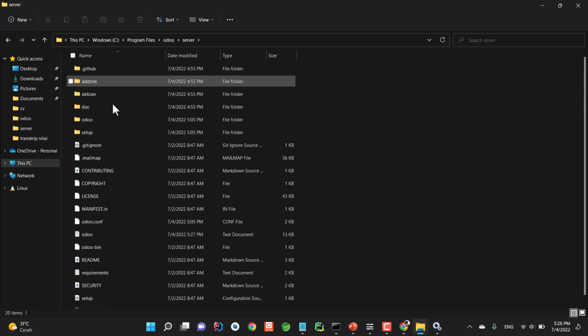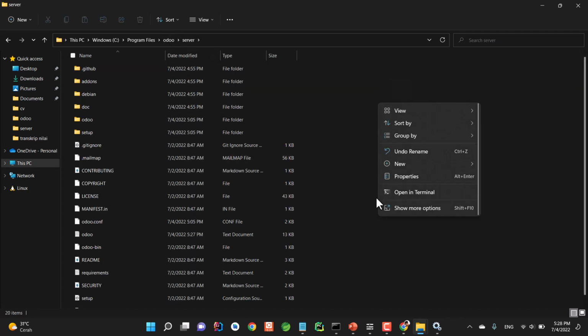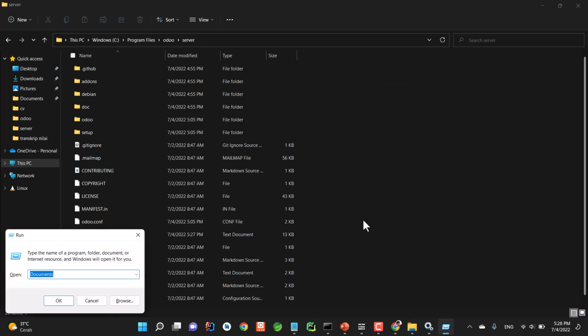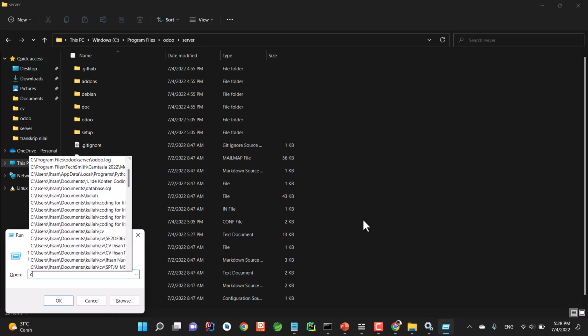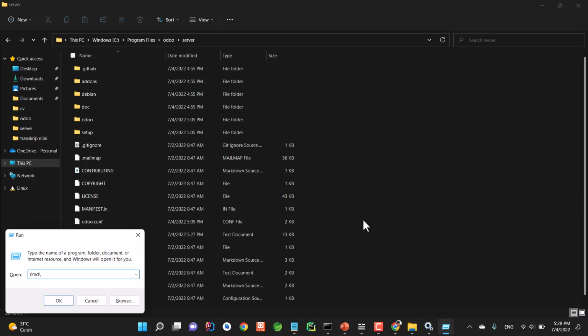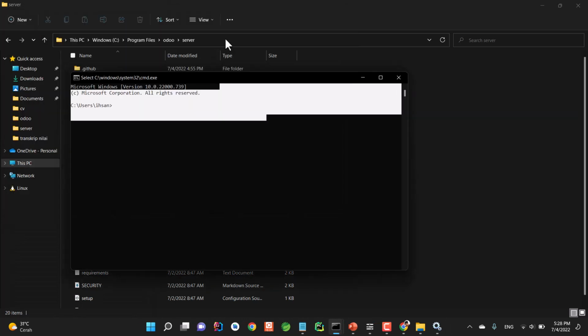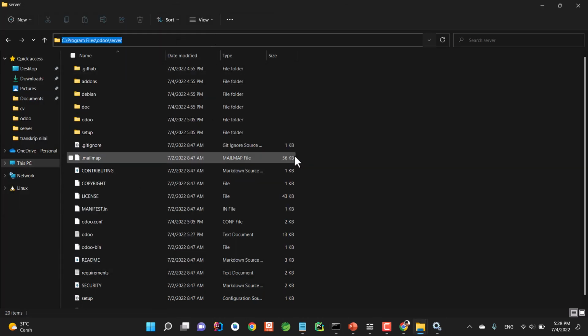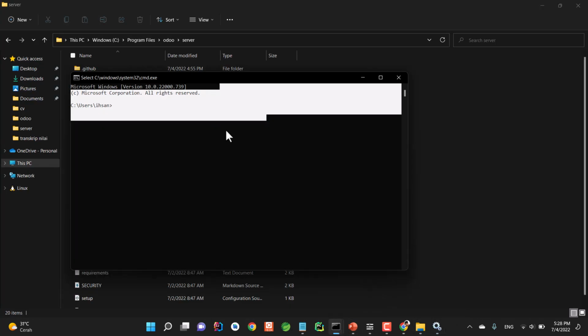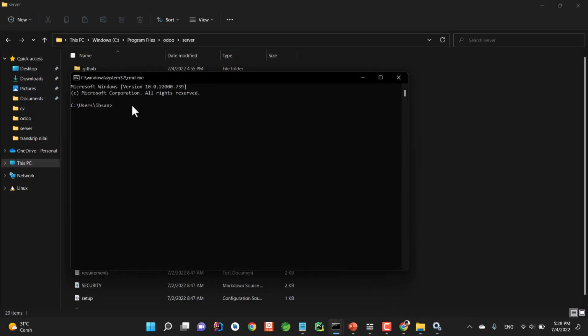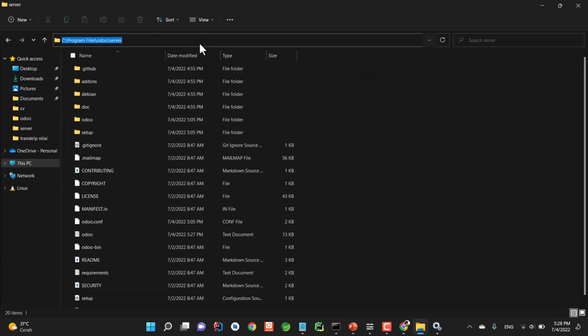So if you go to the server and we want to open some console, in this case I'm going to be using CMD for example, and we copy the path of this folder and paste it right here: cd, and paste the path that we've copied.